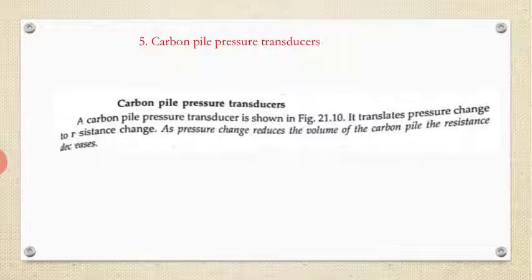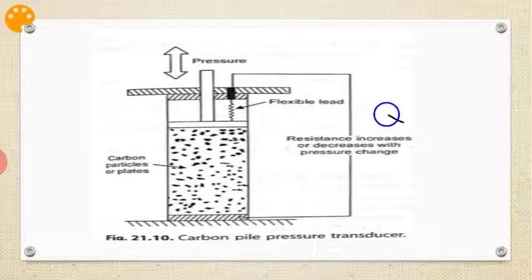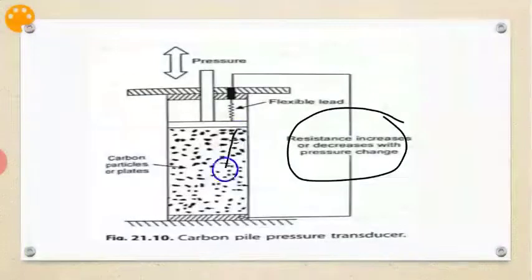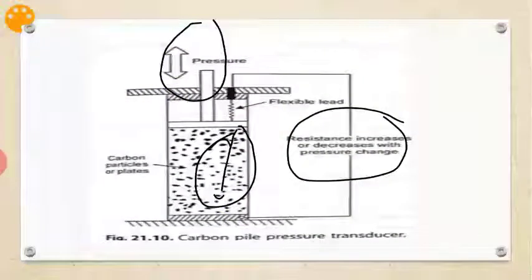The fifth one is the carbon pile pressure transducer. This is the figure. Carbon pile particles or plates are used here, along with a flexible lead. The resistance increases or decreases with pressure change. This resistance is taken into consideration. The resistance value increases or decreases with respect to the pressure.